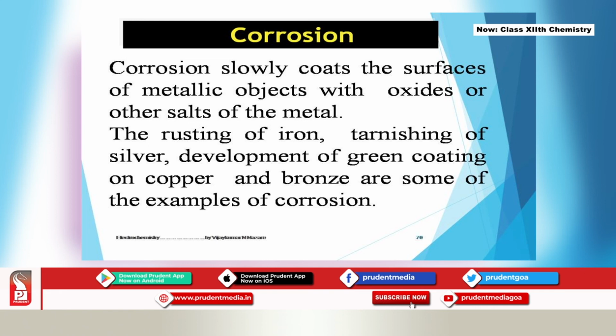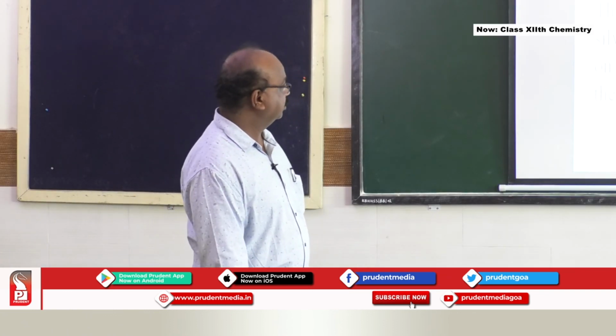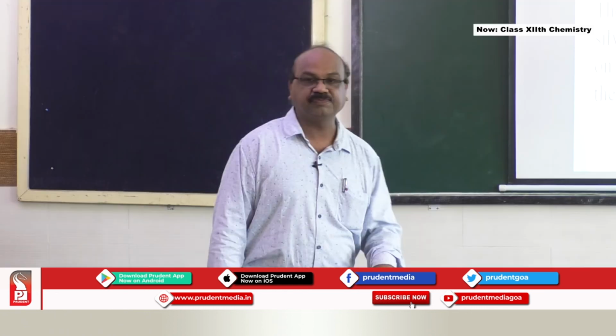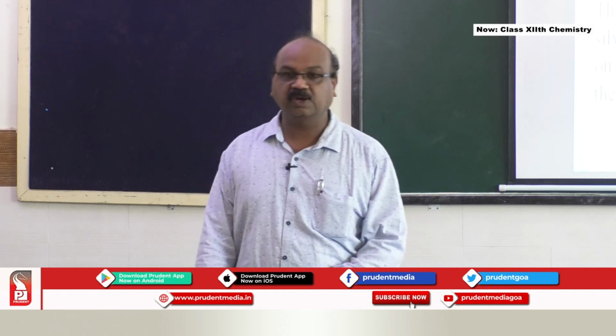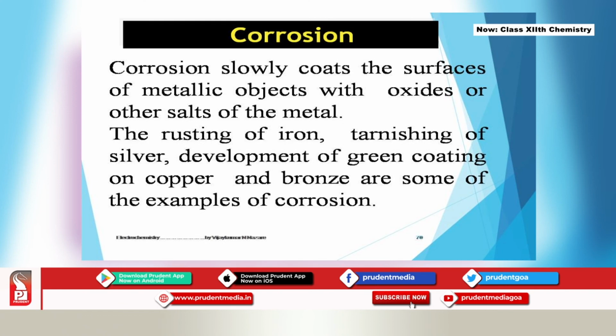Corrosion slowly coats the surfaces of metallic objects with oxides or other salts of the metal. Generally we find the rust as an oxide of that particular metal. Rusting of iron, tarnishing of silver, that is silver reacts with sulfur forming silver sulfide. Development of green coating on copper, that is formation of copper carbonate. You must have observed that if you keep a copper utensil for a long time, it turns greenish in color. In the same way, bronze are some of the examples of corrosion.